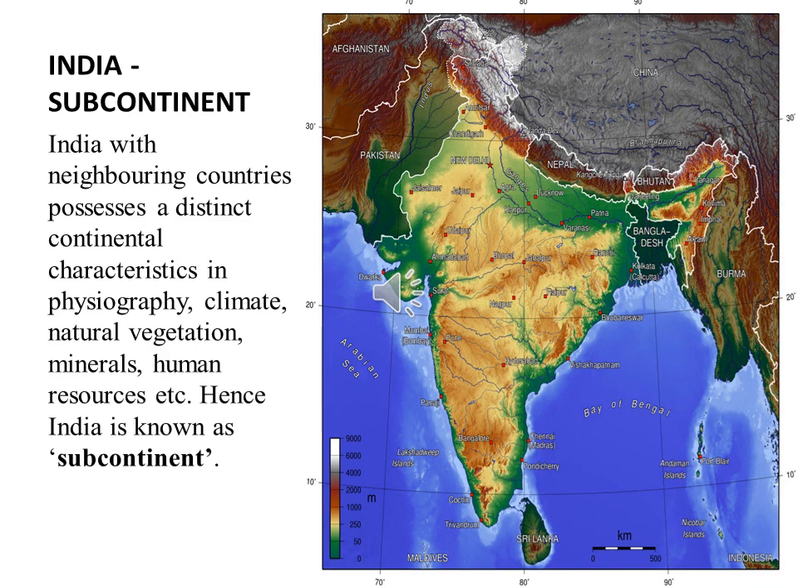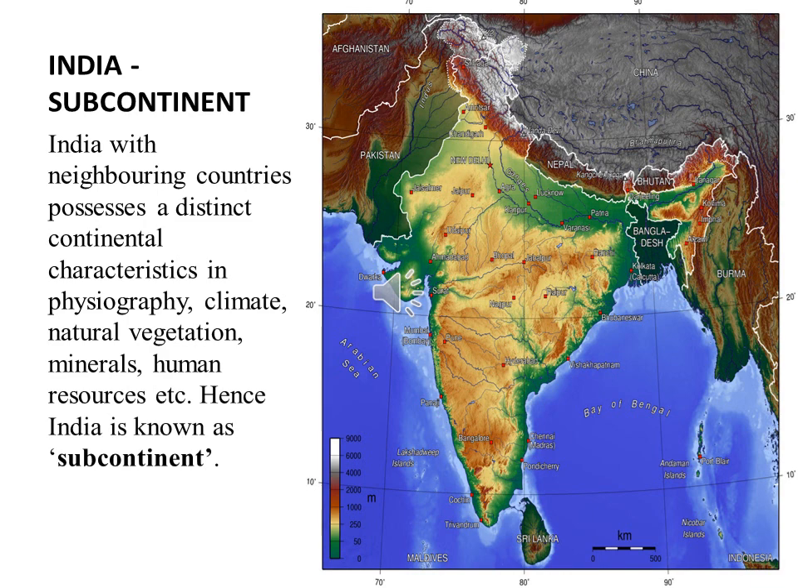The continental characters include physiography, different physical structures, and climate. You can see very hot climate in the desert region, and also very cold, shivering climate. Then natural vegetation: you can find evergreen forest and also dry forest. Different minerals are found in India, and also different human resources, different kinds of people and races. That's why India is called a subcontinent.